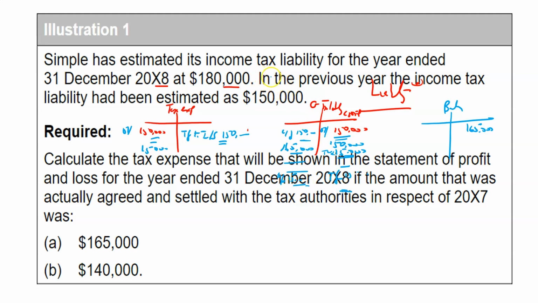In 2008, it now says that your tax liability is 180,000. So what you now do is debit 180,000 here for your tax expense account, and you credit your tax liability of 180,000. So what you now observe is that your tax expense is showing 195, if you like, for the year, and that's just how we deal with this every single year. And so we now transfer to the income statement 195,000.